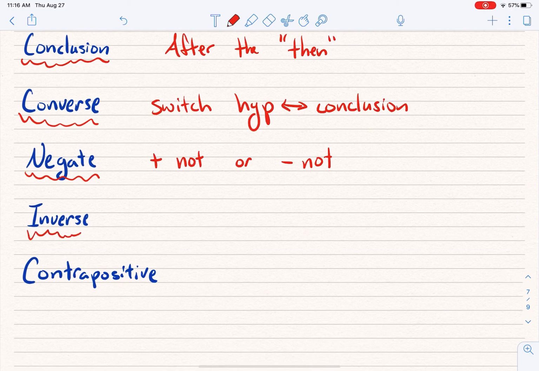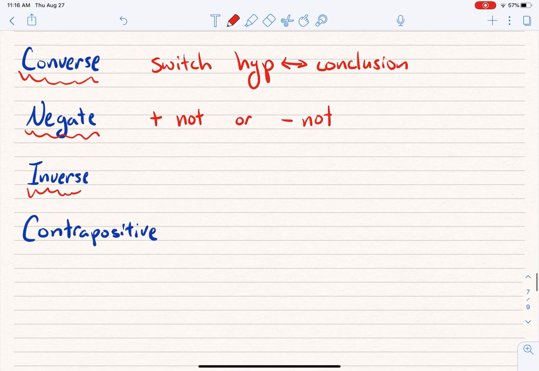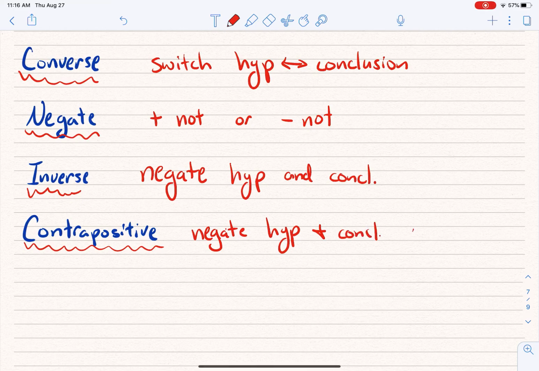What's an inverse? Well, an inverse was in reference to a conditional, and an inverse was when we negate what? What do we negate? Have we forgotten that? That one was a while ago. We negate both the hypothesis and the conclusion, not just one or the other. And then lastly, what's a contrapositive? A contrapositive was when we negate the hypothesis and conclusion and switch them. Okay? Remember, it was the converse of the inverse.